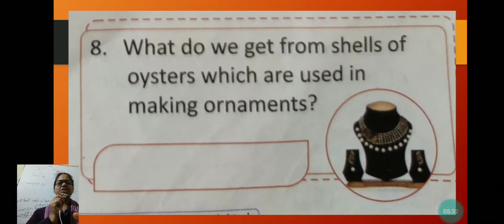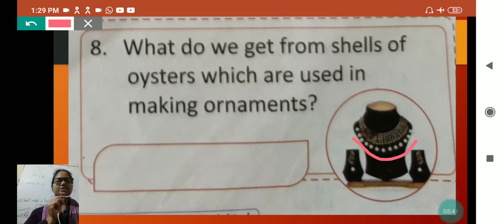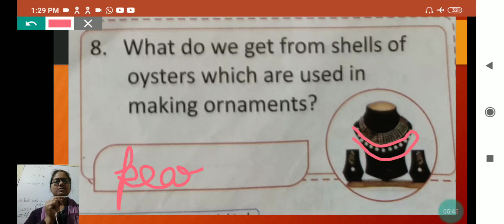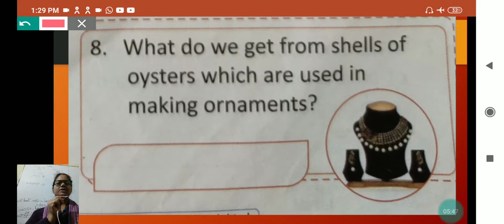What do we get from shells of oyster, which are used in making ornaments? And by the picture only you can understand what we get. We get here, see, pearl, which is used to make ornaments.